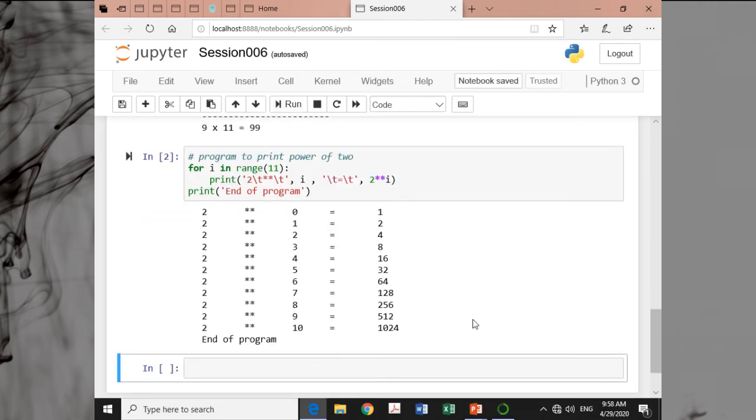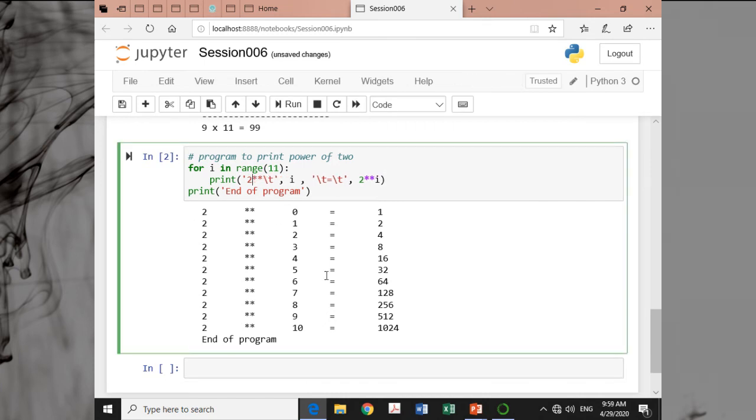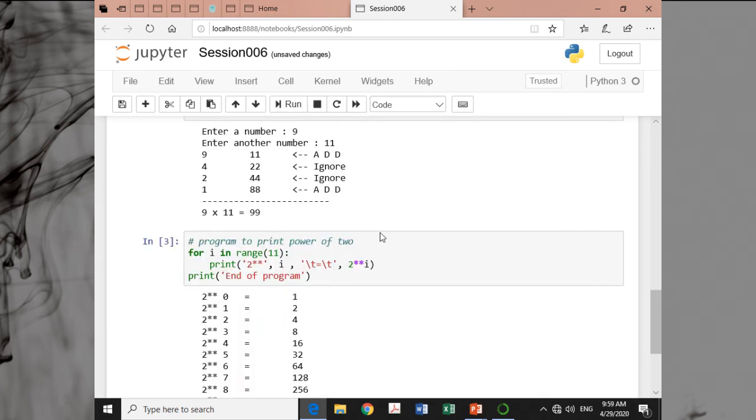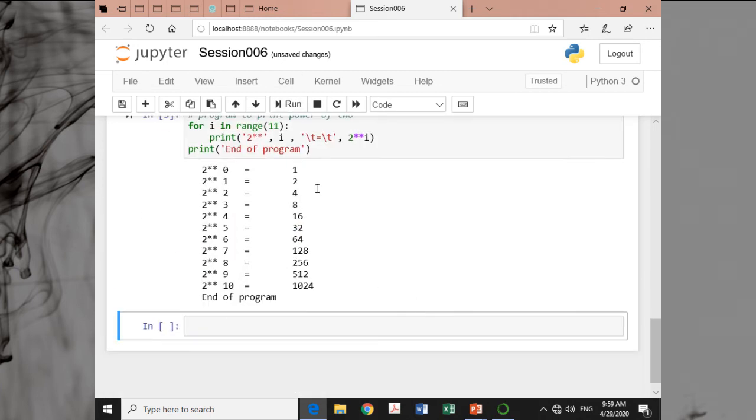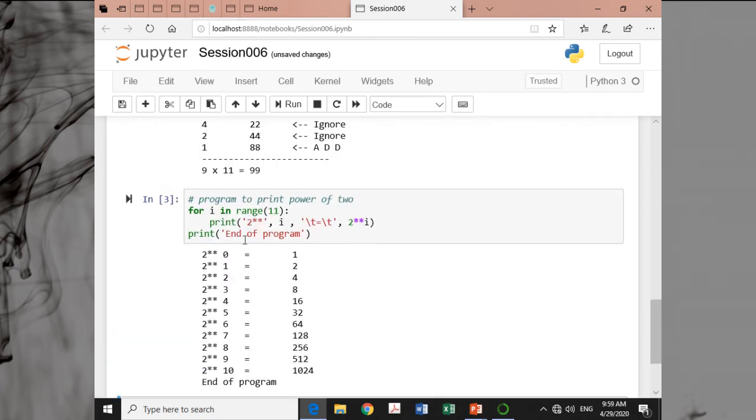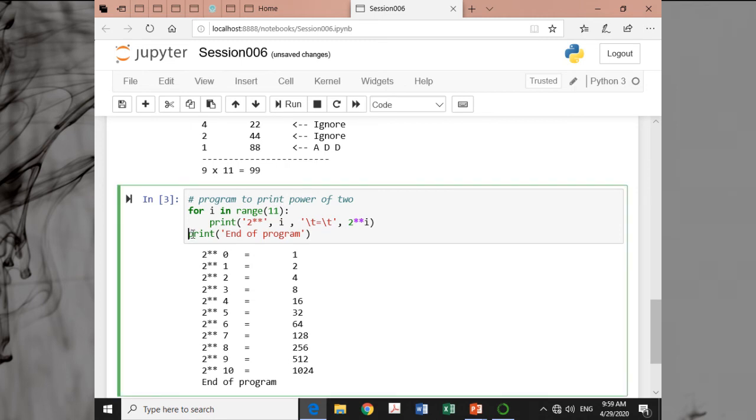Okay. So no need to use it here, but you can use it. So when you exit the loop, that is when i is 11, then you exit from the loop. So you come to this particular place.